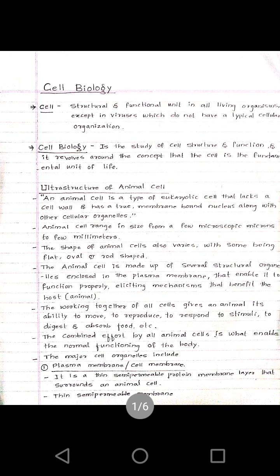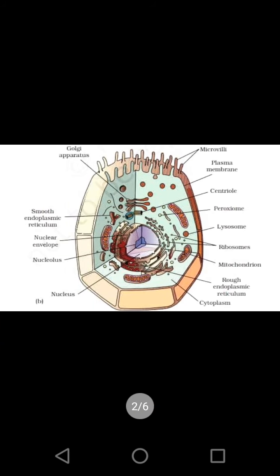The plasma membrane is a semi-permeable protein membrane layer that surrounds the animal cell, and it contains lipids that act as a semi-permeable barrier between the cell and its physical environment. It has protein components, and all living cells have this plasma membrane.